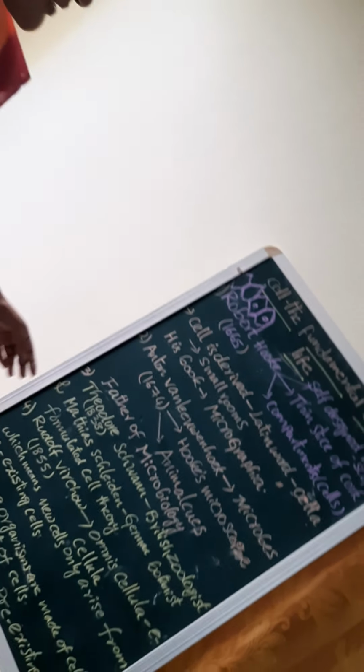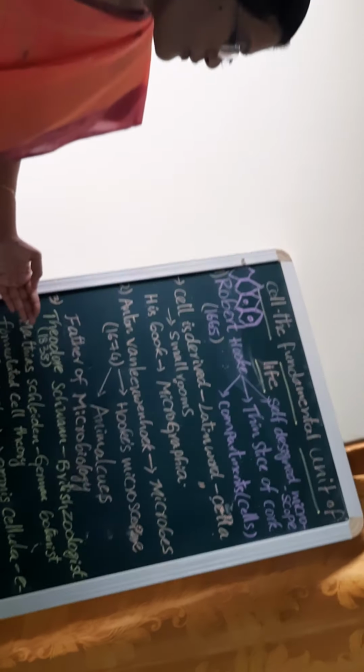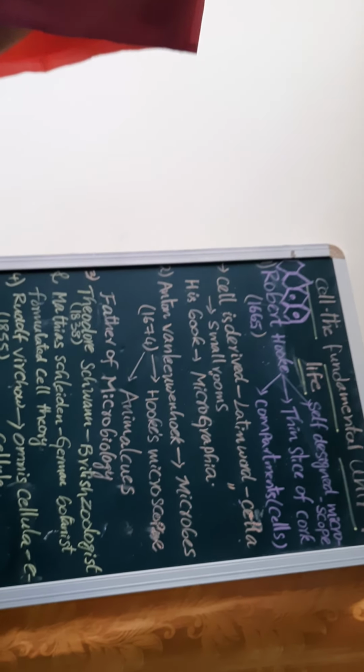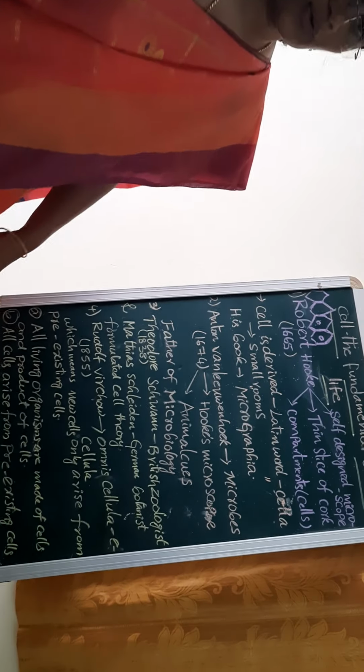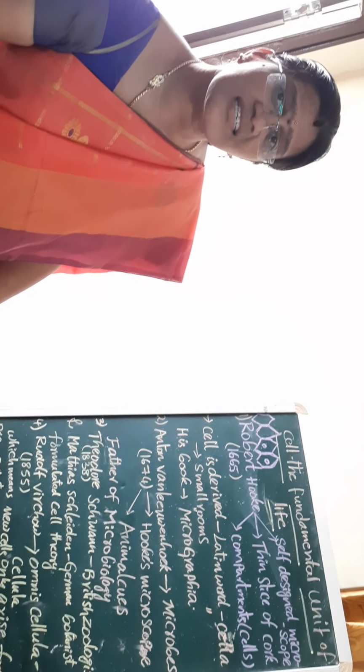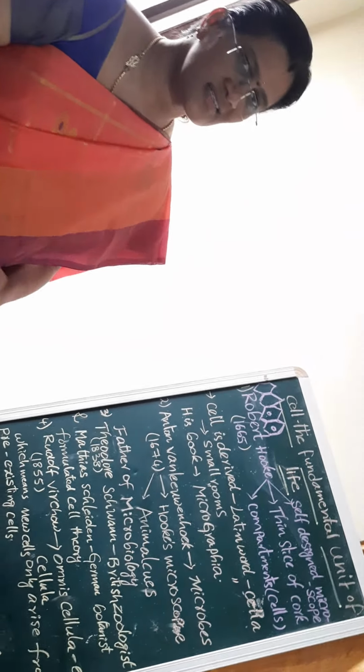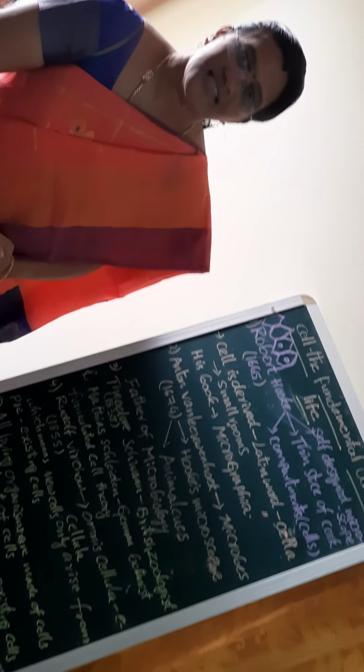Now let us move to Theodor Schwann. Theodor Schwann is a British zoologist. What is zoology? The study of animals is called zoology. Is it clear?